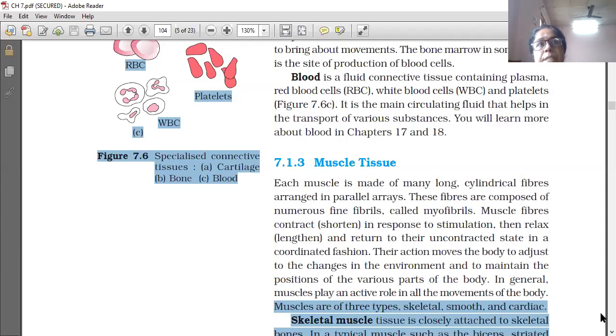And cardiac muscles are seen only in the heart. So muscles are of three types: skeletal muscles, smooth muscles and cardiac muscle.